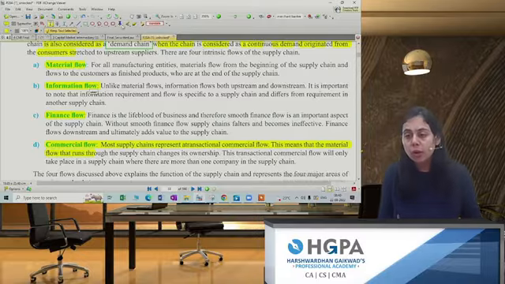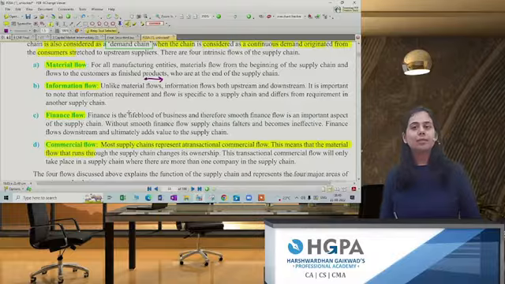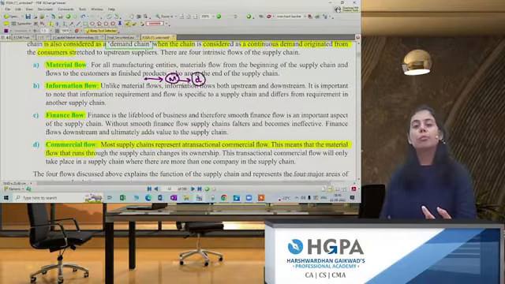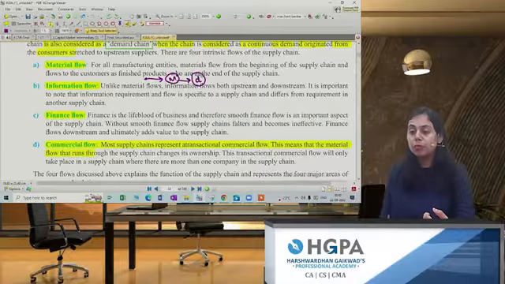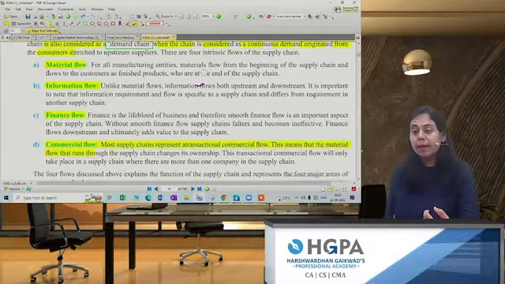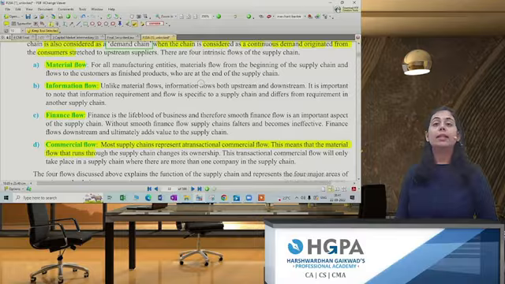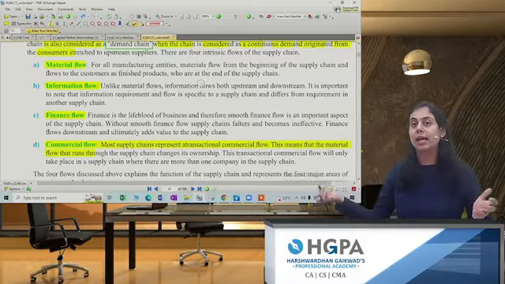Information flow means what? That the raw material has reached your company. We need to inform your employees so that they start manufacturing. Once manufacturing is done, then you need to inform distributors that the products are manufactured. Can you please come for the purpose of packaging? Then once the packaging is ready, the packaging person has to tell the distributor, yes, this has been done. Can you please distribute it to the retailer? And then the retailer has to inform the customer, yes, I have achieved it.